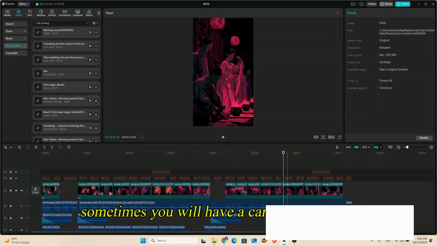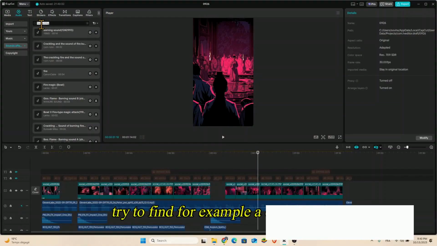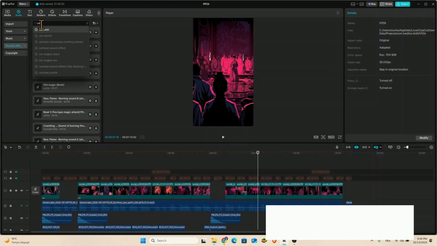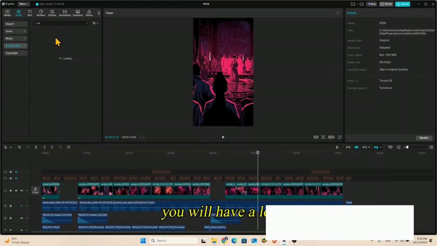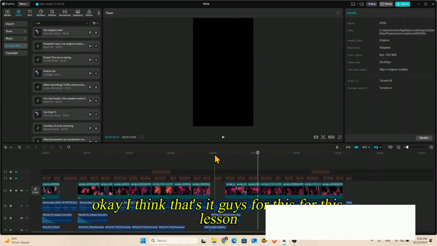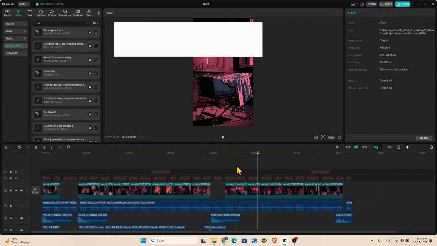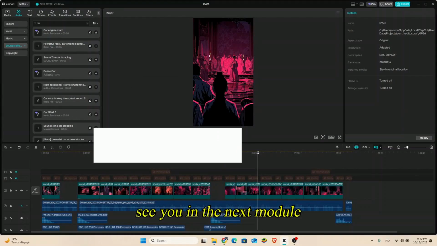Sometimes you will have a car in your video. Try to find, for example, a car sound. You will have a lot of audio sound effects available on CapCut. Okay, I think that's it, guys, for this lesson, and see you in the next module.